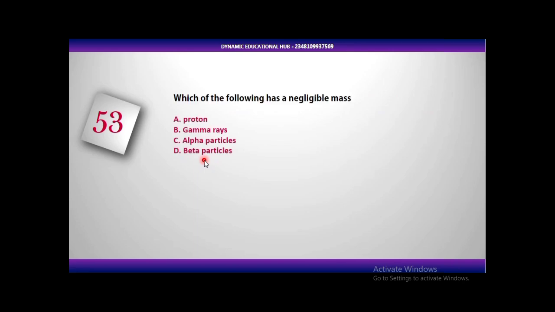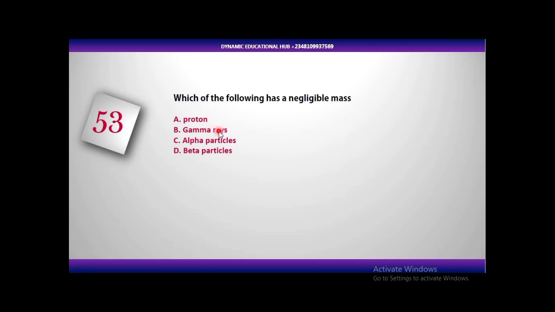The next question, number 53. Which of the following has a negligible mass? A, proton, B, gamma ray, C, alpha particles, and D, beta particles. Out of all these, gamma rays have negligible mass. Don't forget that a proton has mass.